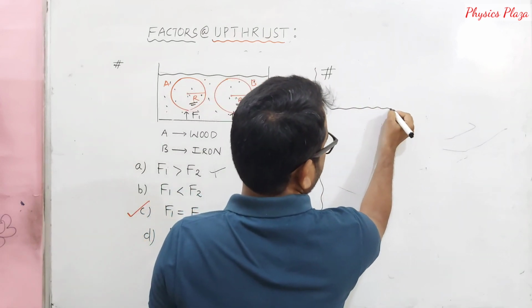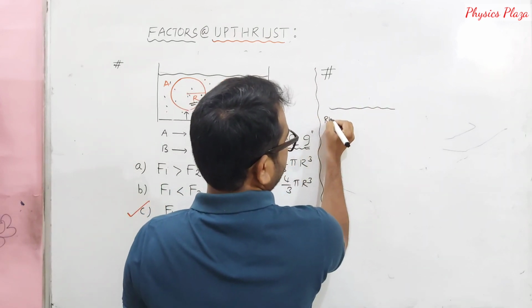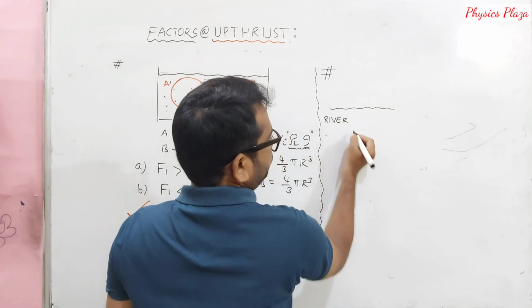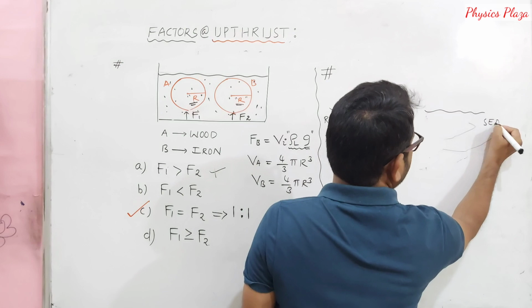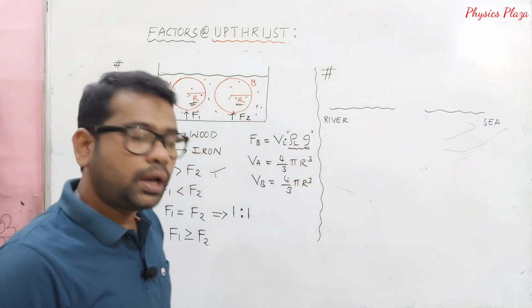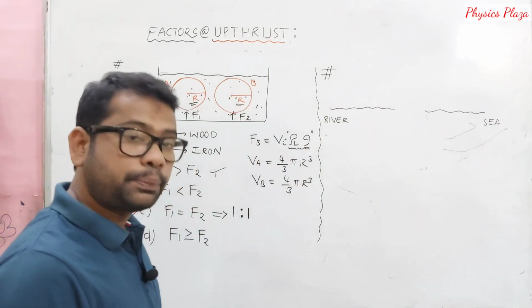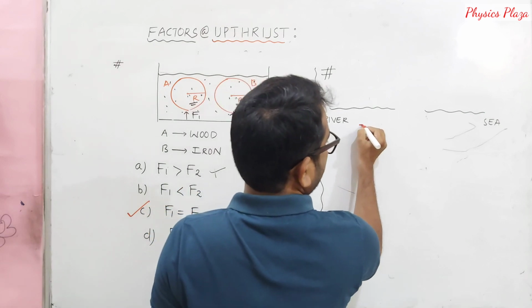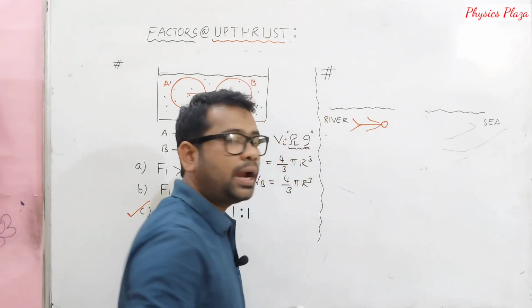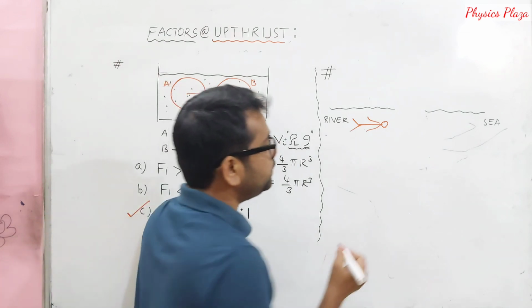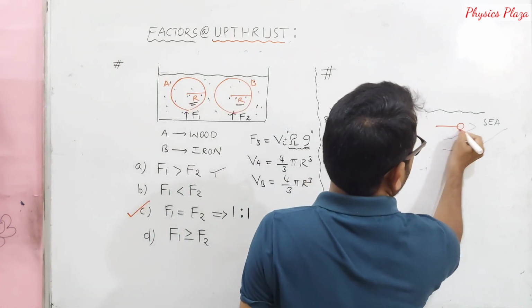Let us say here is a river, and here is sea water, river water and sea water, children. Now first a person is swimming in this one, and the same person is swimming in sea water also.